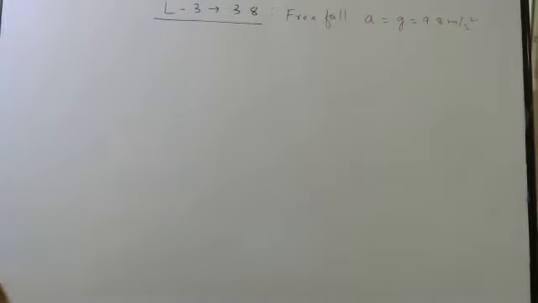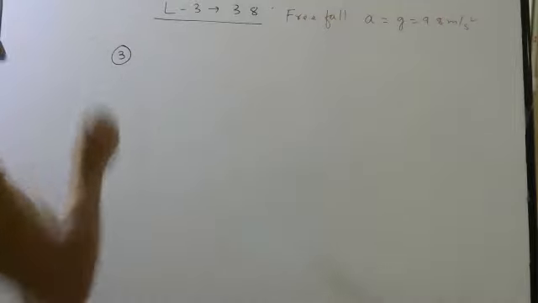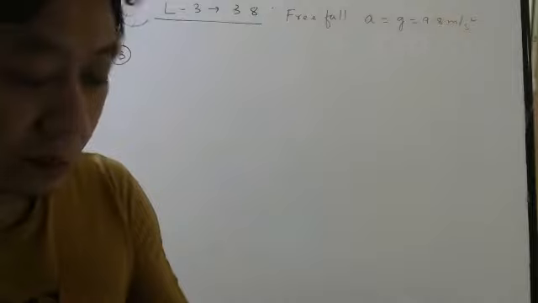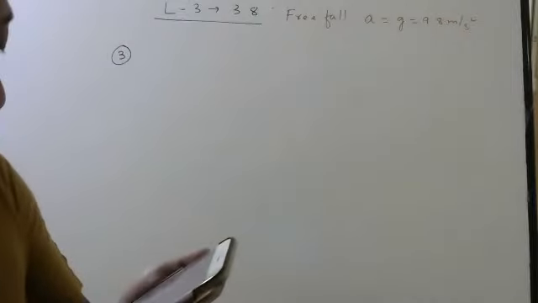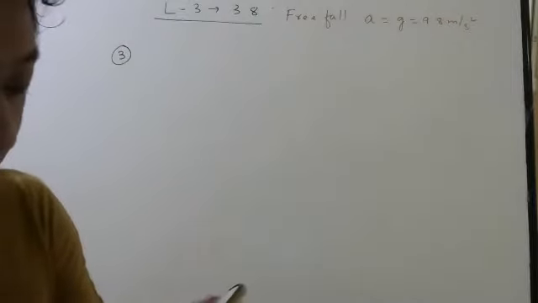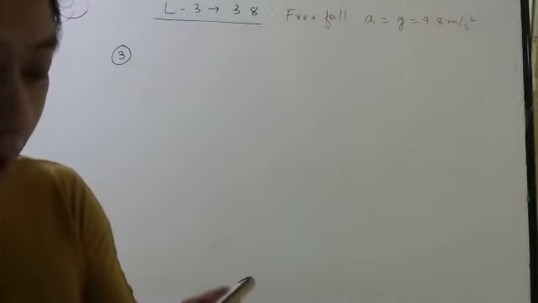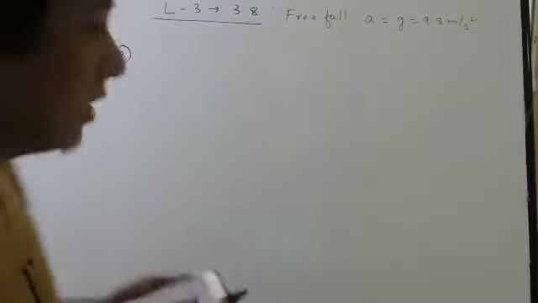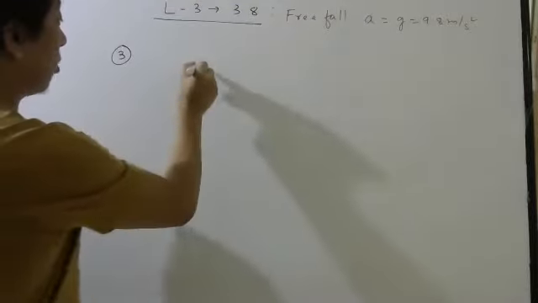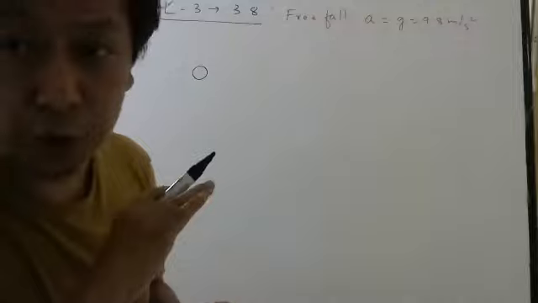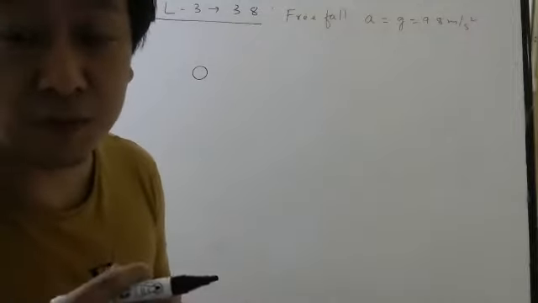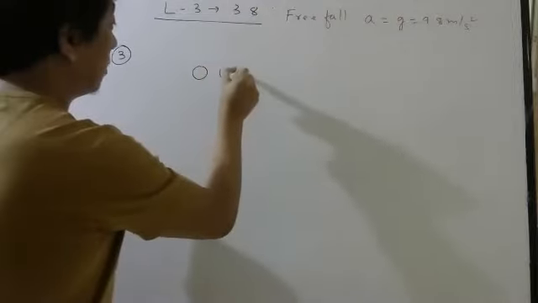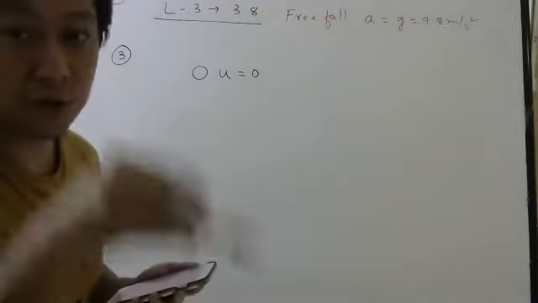Question number 3, you see now. A body falls freely from some height. Find the time taken and the velocity gained after falling a distance h. Meaning in terms of distance we have to tell. Already we did. Let me revise once. So a body is falling freely. When they don't mention anything, always assume it starts from zero velocity. So it has been dropped like this. Okay.